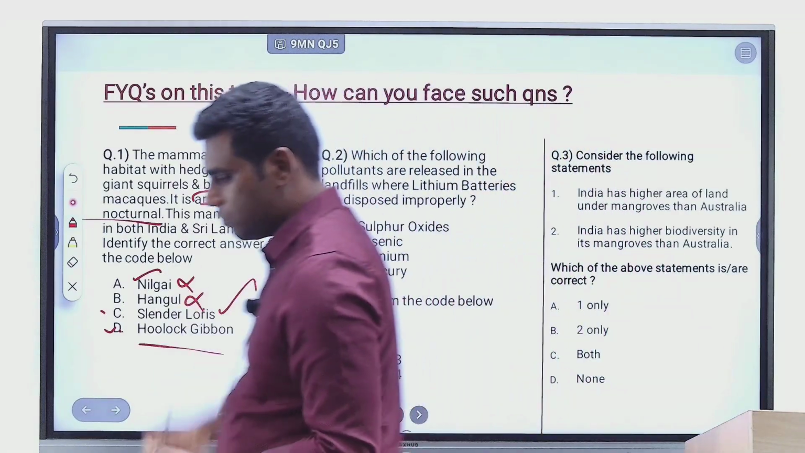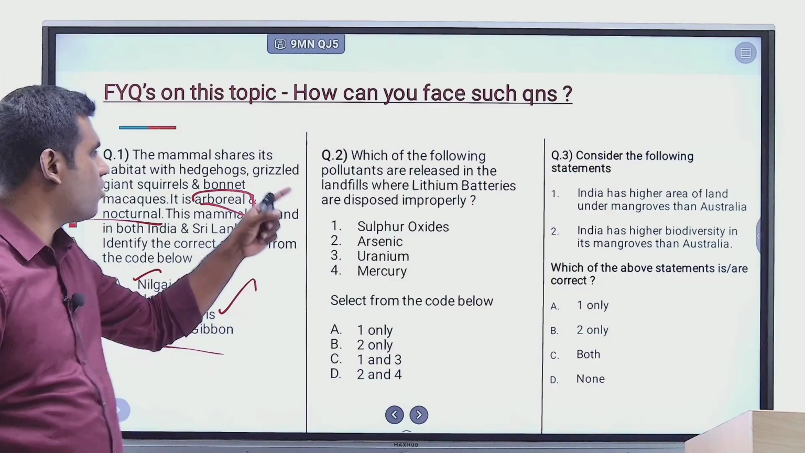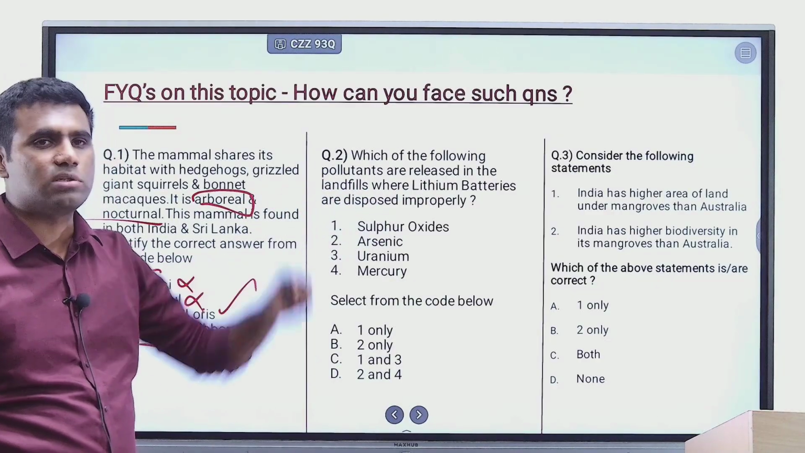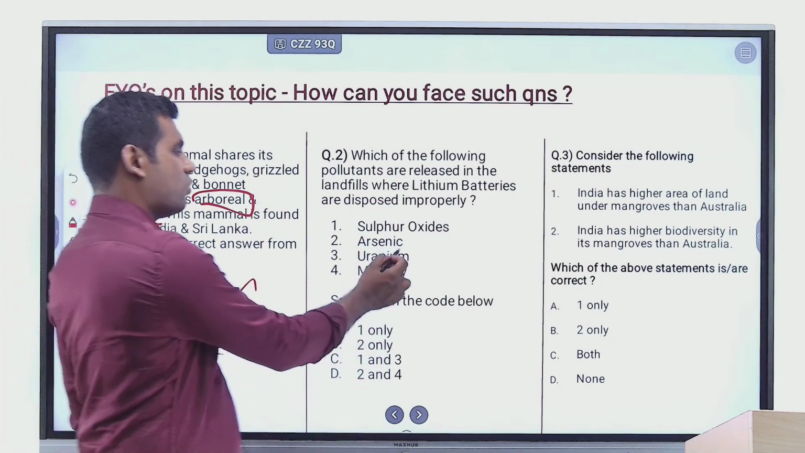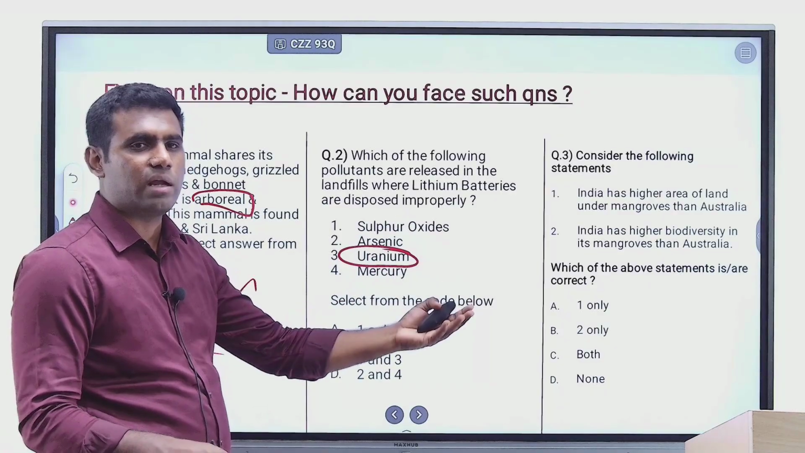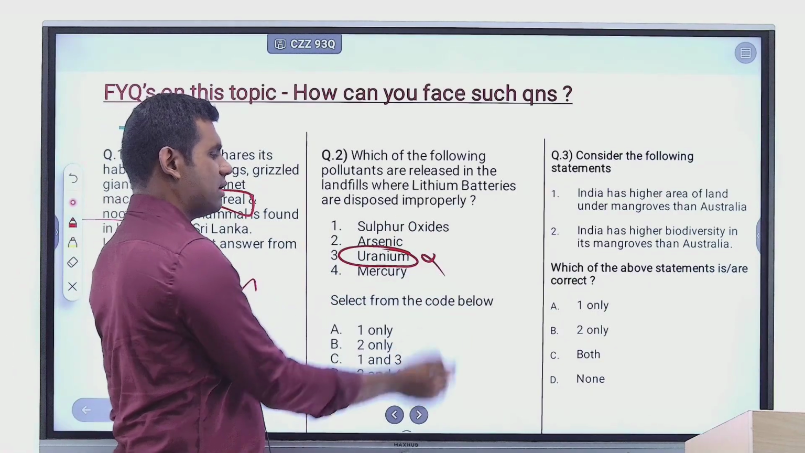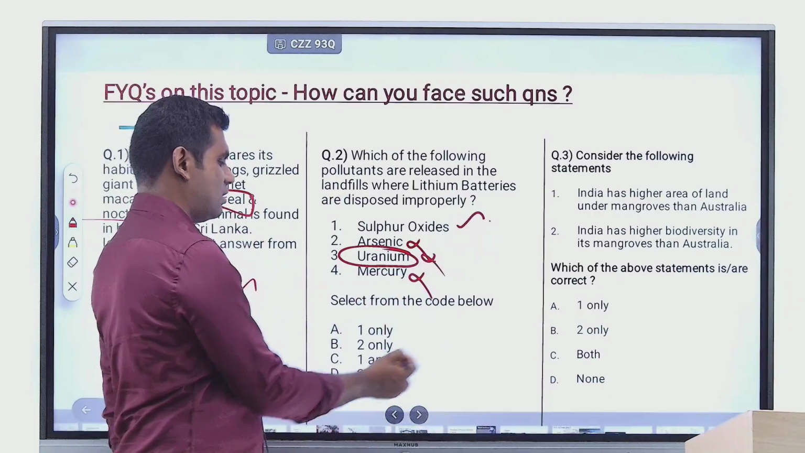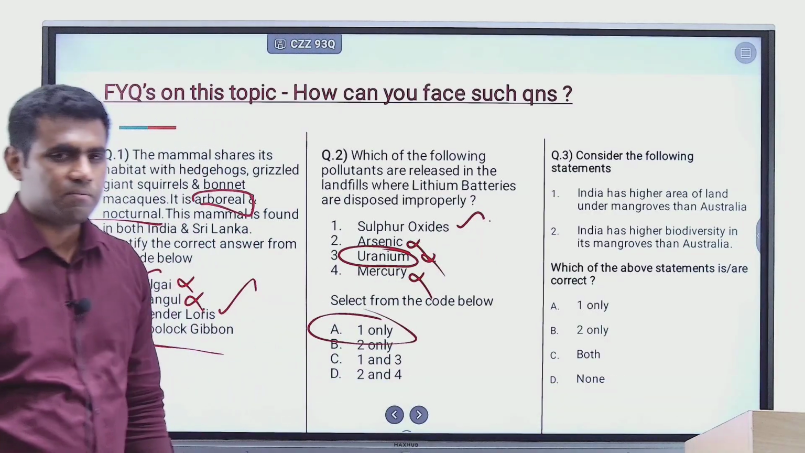Let's say this is the second question. The question says, which of the following pollutants are released in the landfills where lithium batteries are disposed improperly? Uranium is a radioactive material. Why would it even come to the sites where lithium-ion battery is disposed? It's not relevant. Mercury is not there, arsenic is also not there, only sulfur oxides is there. So option one only is the right answer, right?